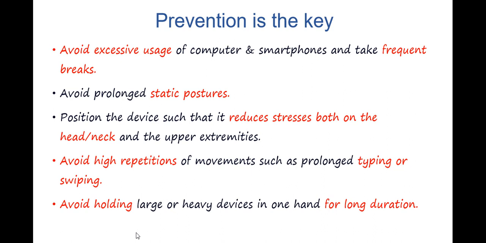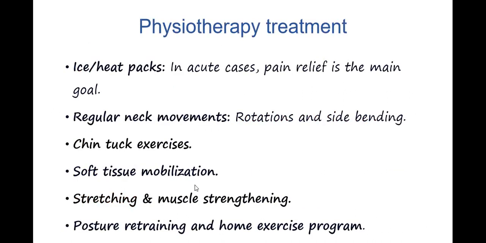Avoid high repetition movements for prolonged time. Suppose a person is typing continuously or sweeping something or doing a specific type of job. In that case, try to avoid high repetitions. And also avoid holding a large or heavy mobile phone in your hands for a prolonged period of time. Other than that, physio is a very good option. Ice or heating pack in acute condition. If the pain is too severe and there is swelling in your cervical region, then go for an ice pack. If you see that there is tightness, or spasm in the muscle in the cervical region, then take heat packs. Regular neck movements are very important, especially neck bending and rotation.